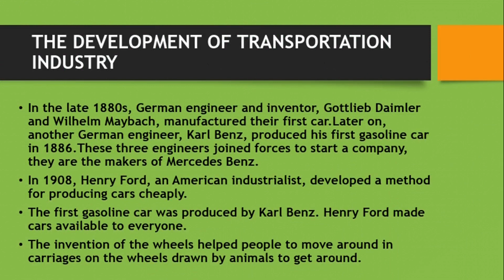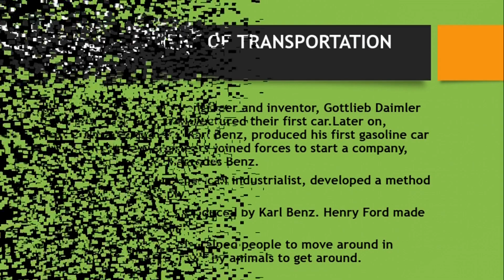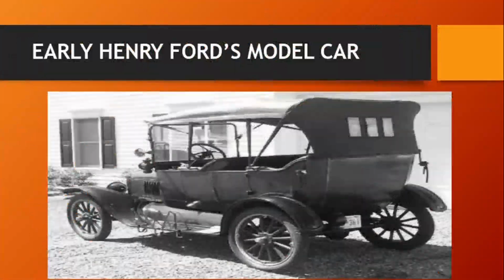So Henry Ford had a Model T car that everyone was using. This one had four wheels. Okay, we're going to see the picture. The first gasoline car was produced by Carl Benz, but Henry Ford made cars available to everyone. The invention of wheels actually helped to move people around in carriages on wheels drawn by animals, and that is it. So this is the Model T car that Henry Ford actually produced cheaply.